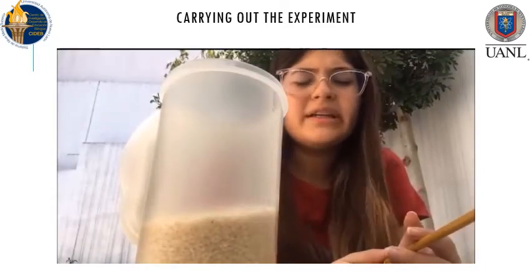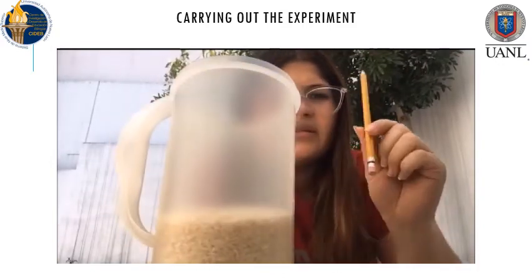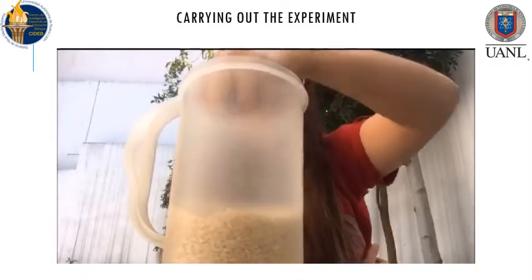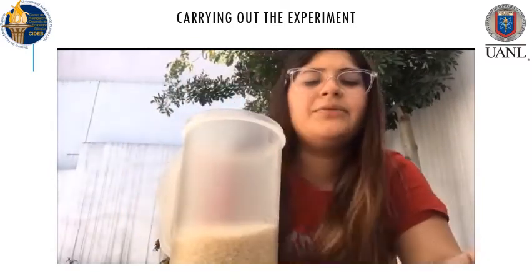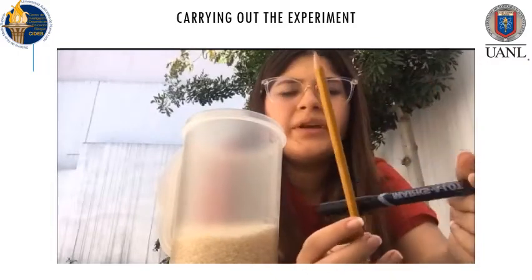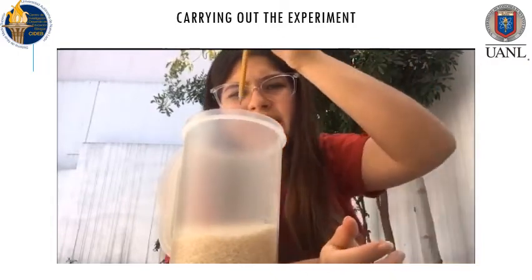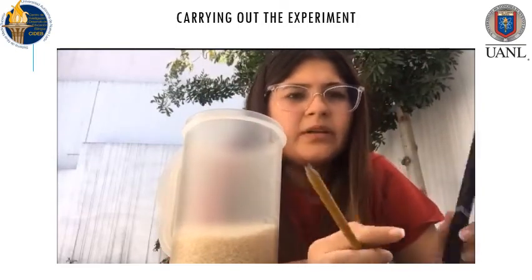Okay, we're gonna make an experiment. The materials you need are a pencil, a plastic board, and some rice. We need to make some lines on the pencil to identify the levels, because we're gonna throw it from different heights and we're gonna see at which level it ends up.